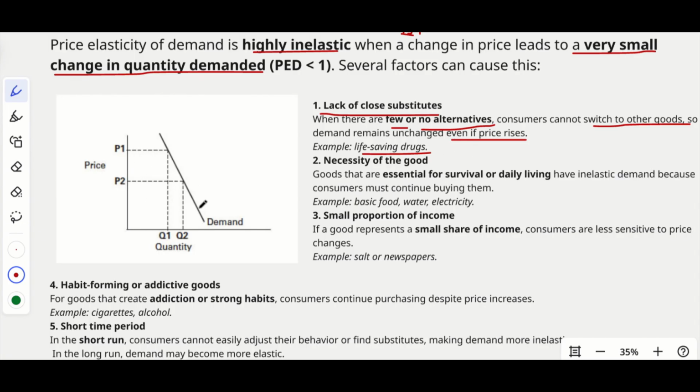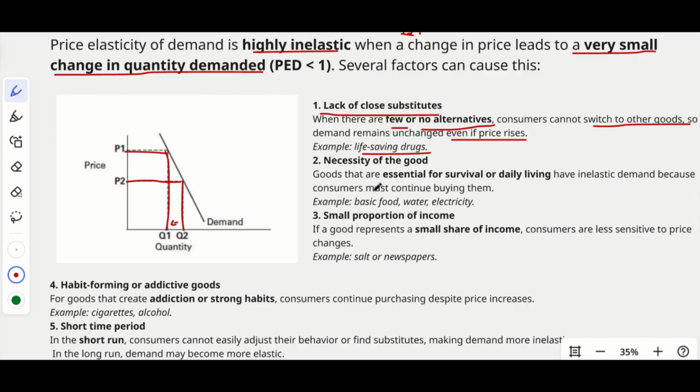Okay, so this is the diagram for inelasticity of demand. Okay, so let's see how the change occurs. Okay, so initially let's take the case where the price was P2 and the quantity demanded was Q2. Okay, and the price has increased to P1. Okay. See, the change in quantity is very small compared to the change in price. Okay. That is why the product is inelastic.